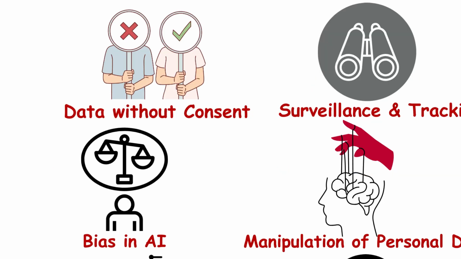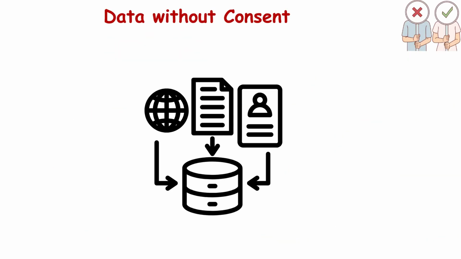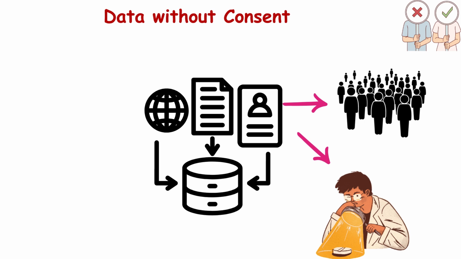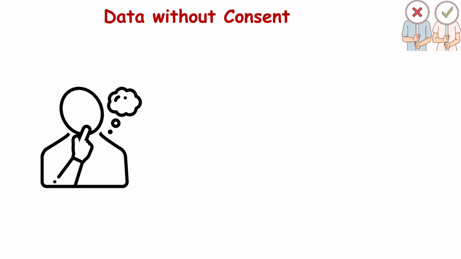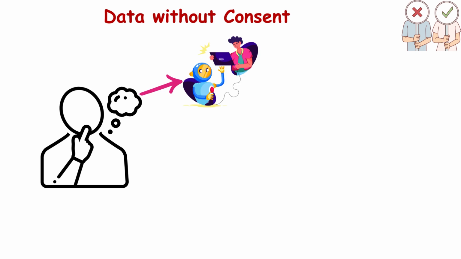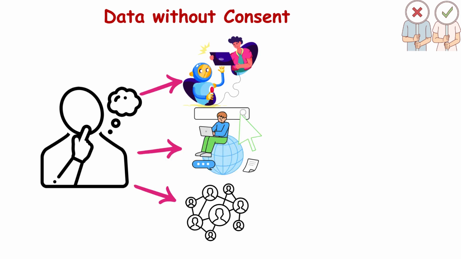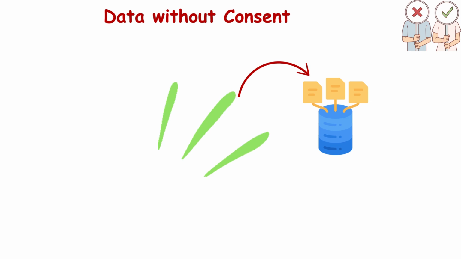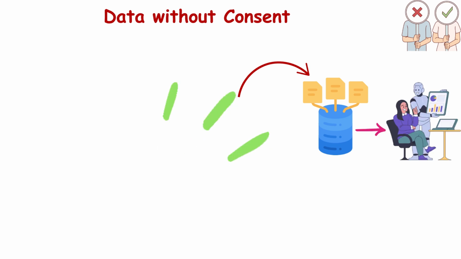Data collection without consent. AI systems often gather vast amounts of personal data without users being fully aware or giving explicit consent. Think about your interactions with voice assistants, search engines, or even social media algorithms. These platforms track your activity, collect data on your preferences, and build detailed profiles.